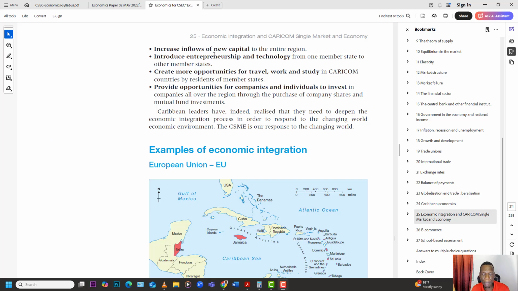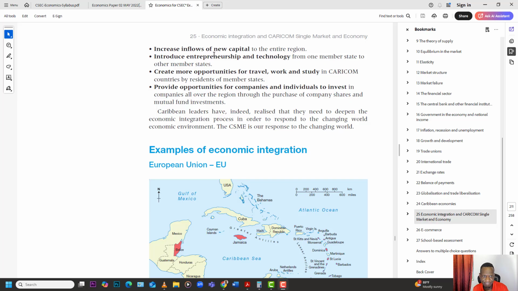Increase inflows of new capital. So again, free movement of people and money and resources. So now richer economies can pump money into not so rich economies and start their own business and stuff like that. Imagine all the companies coming from maybe Trinidad, Barbados, Jamaica, and going to the smaller islands to open up branches and things like that, right? So that is a part of it.